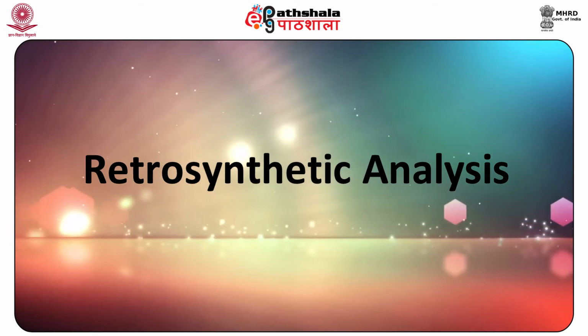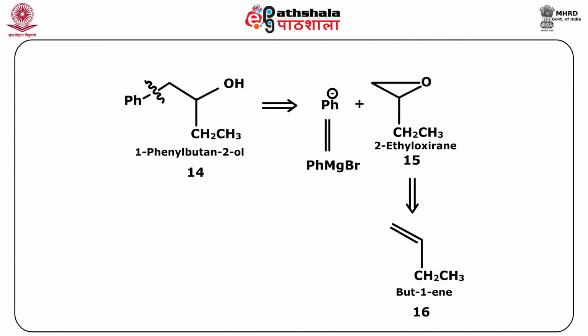The retrosynthetic analysis of 1-phenyl 2-butanol 14 is given here in the figure. As can be seen, the cleavage of the phenyl and the carbon bond leads to the formation of a phenyl anion, which can originate from the phenyl magnesium bromide, and 2-ethyl oxirane. The ethyl oxirane can be produced from but-1-ene.